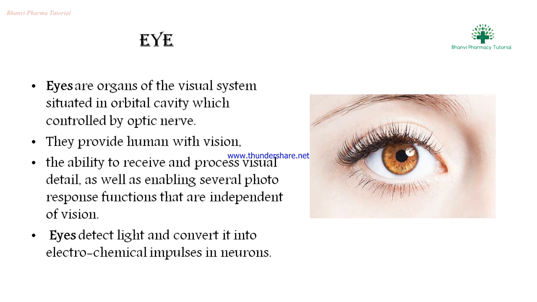It means you see any photos or any areas. The ability to receive and process visual detail, as well as enabling several photoresponse functions that are independent of vision. The eye detects light and converts it into electrochemical impulses in the neurons.